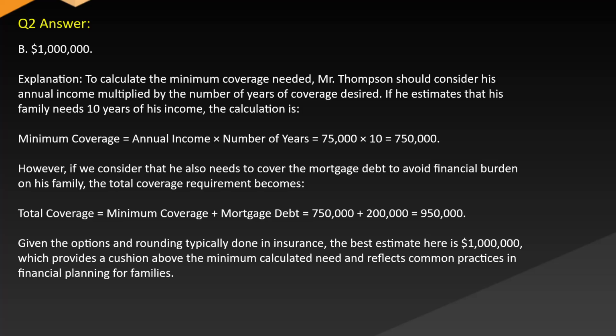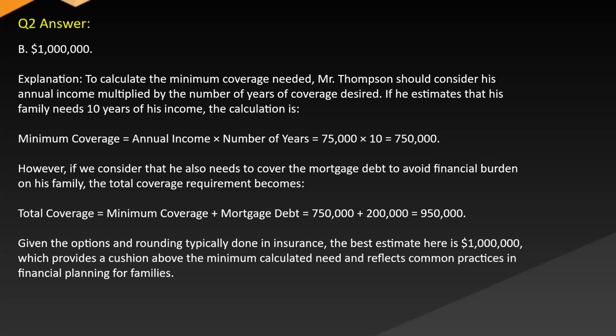To calculate the minimum coverage needed, Mr. Thompson should consider his annual income multiplied by the number of years of coverage desired. If he estimates that his family needs 10 years of his income, the calculation is minimum cover equals annual income x number of years, which equals 75,000 x 10 equals 750,000.